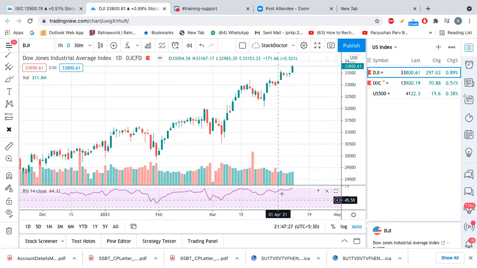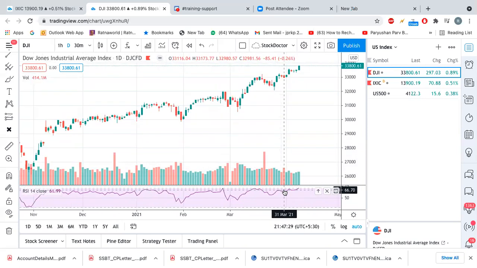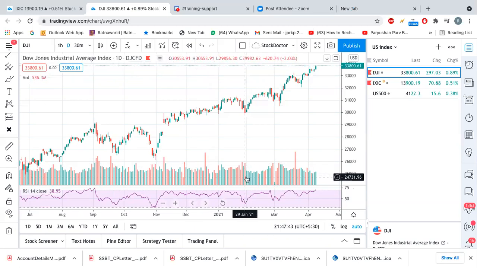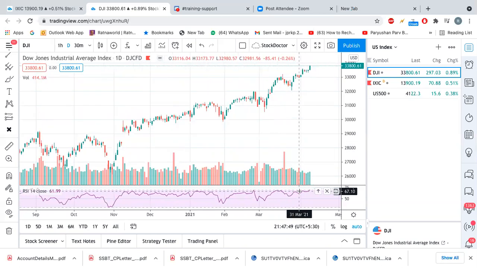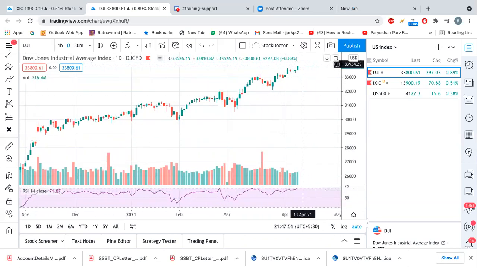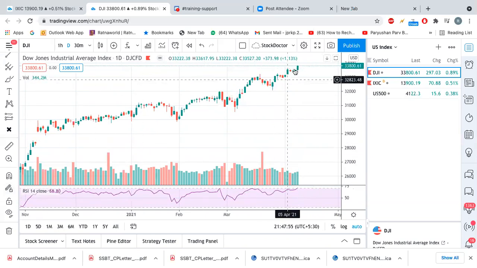Many times we don't look at RSI, but RSI gives us very important information about whether the stock is oversold or at the overbought zone. Right now, not looking at the price action or the candles, you will see the RSI is quite at the upper end. For example, if you select this candle, here you will see the RSI is 71.